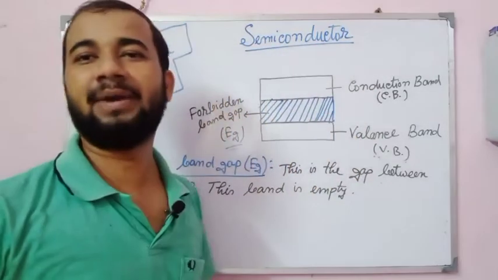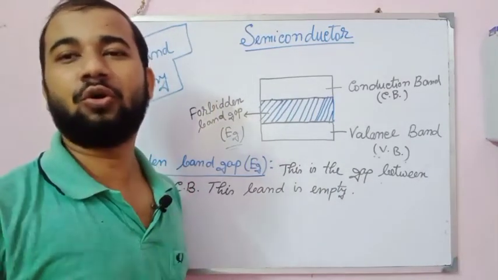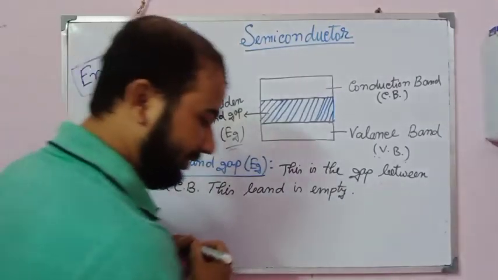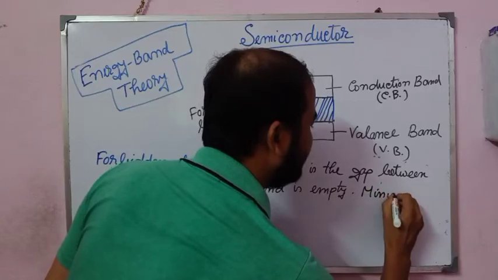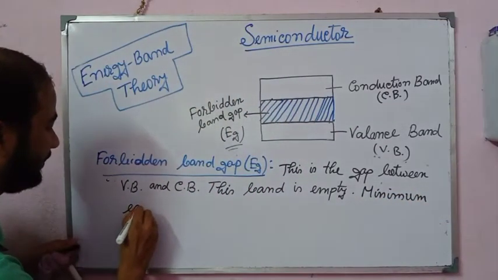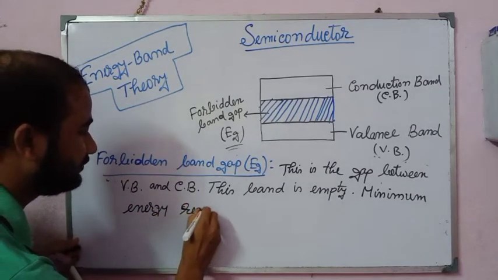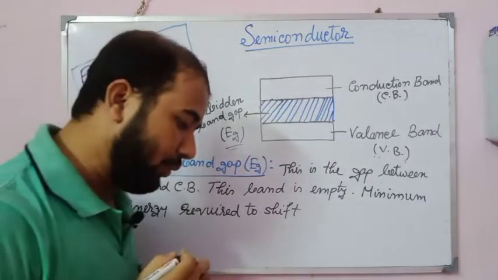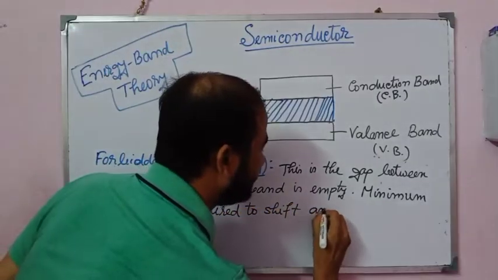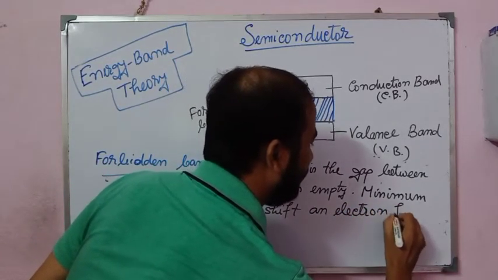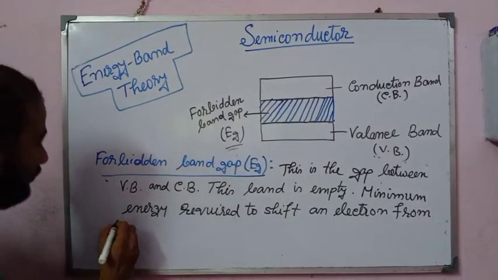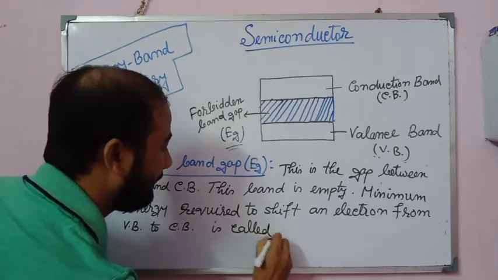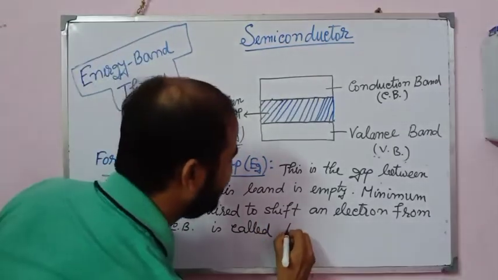Clear? I think all of you are clear about this. The minimum energy required to shift an electron from the valence band to the conduction band is called the band gap energy. I write it: the minimum energy required to shift an electron from VB to CB is called band gap energy.